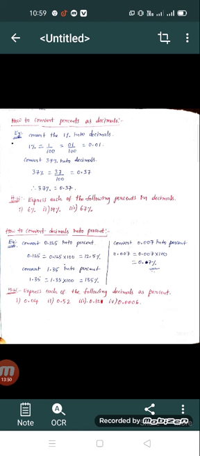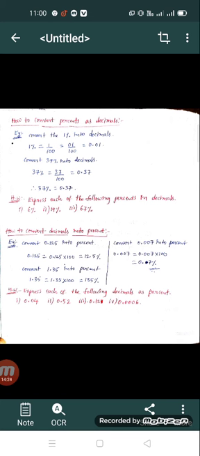And then another example you have to see here. Convert 37% into decimals. So 37% can be written as 37 by 100, where the denominator has 2 zeros, so we add the point in the numerator from right side to left side. We have to leave 2 digits from right to left.